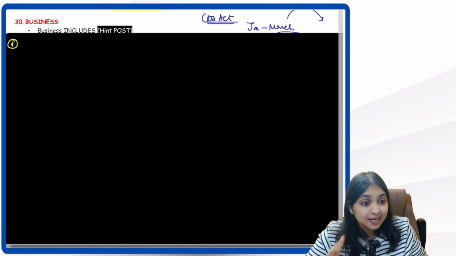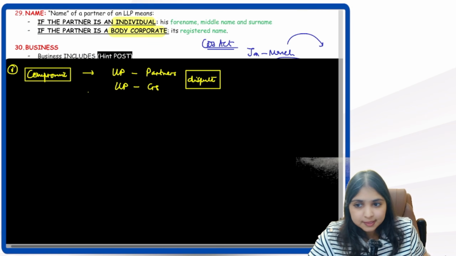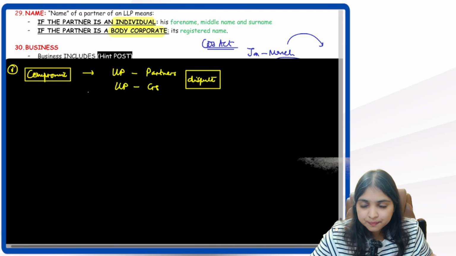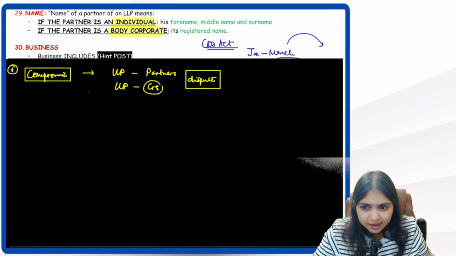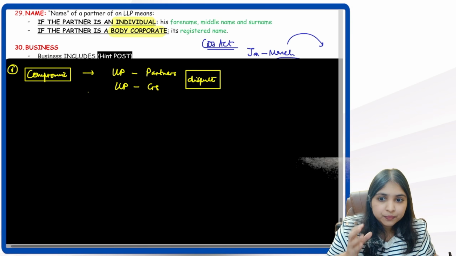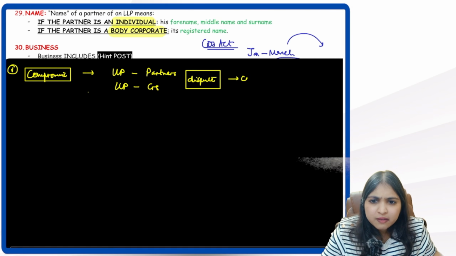Point number one, first understand what is the meaning of these words. The first word I've taken is compromise. In compromise, what happens is between the LLP and partners or between the LLP and creditors, some dispute is going on. And we are trying to settle that dispute.